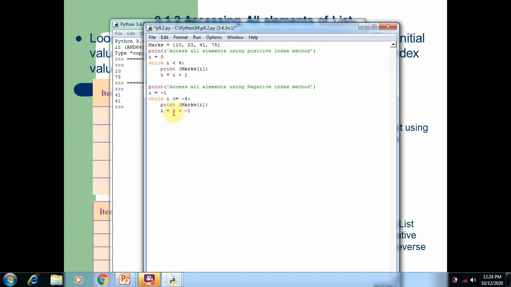Here you can see the I value is -1 when the first iteration starts. Then -1 plus -1 is equal to -2. In the same way, the second time, by using the -2 index number, we access the third element. Next we access the second element, and next we access the first element. Now I'm going to run the program.